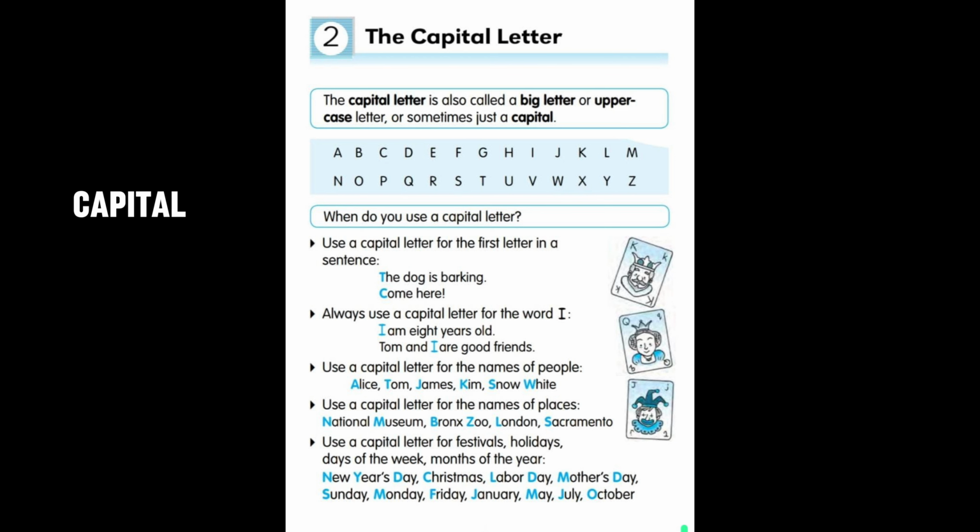I will be capital. If I comes in between, a single I, then also you have to use it as a capital word. Tom and I are good friends. See, I is again in capitals. Use a capital letter for the names of people. So whenever you're writing a name, like a noun, proper noun, then you have to use a capital letter.